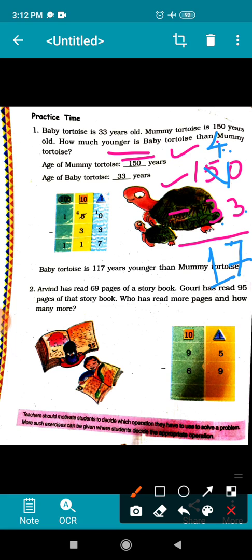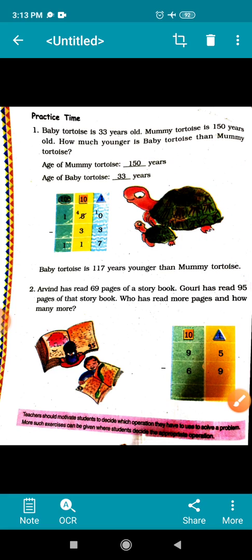Now come to 100 place. On 100 place 1 is there, and below that no number is there. It means you will copy down that number as it is. It means baby tortoise is 117 years younger than mummy tortoise. Okay. Now let us see the next question.